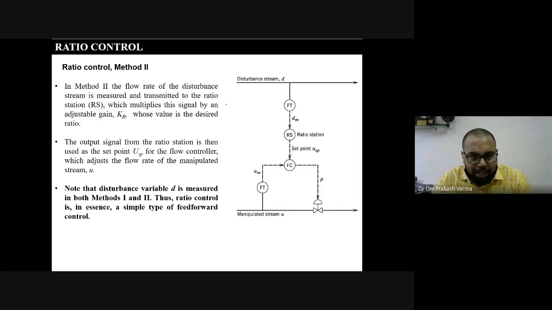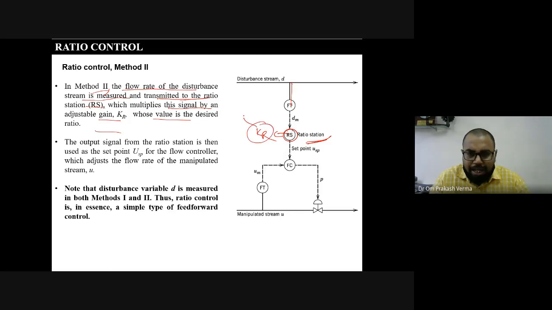So again, in method 2, the flow rate of the disturbance stream is measured and transmitted to the ratio station. Let's say this is the ratio station, and here we are multiplying the signal by an adjustable KR, whose value is the desired ratio.